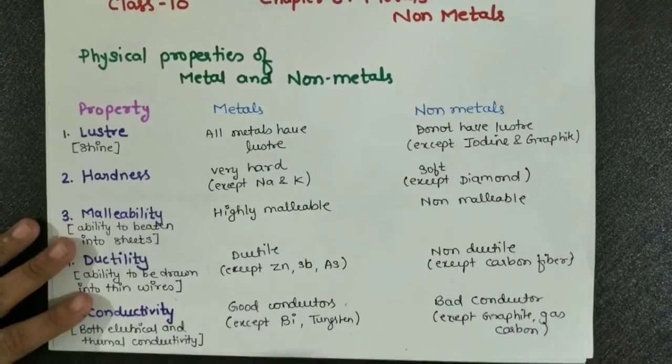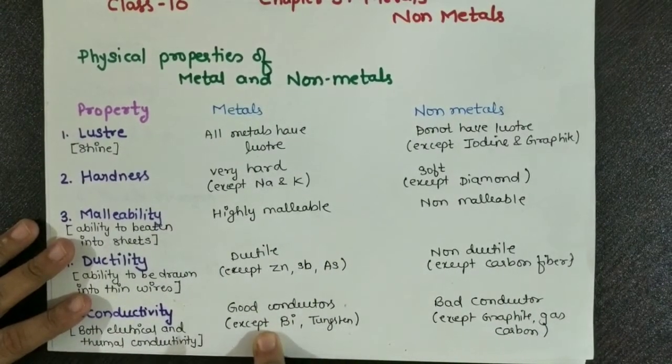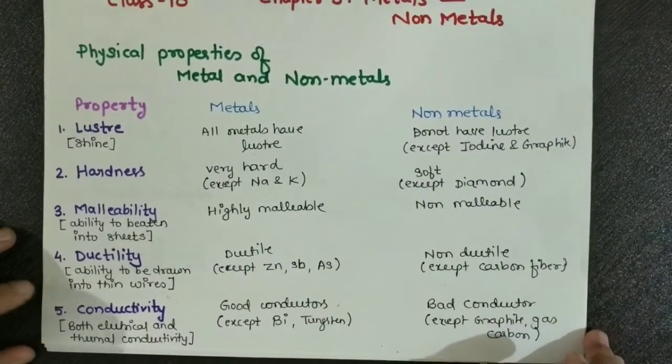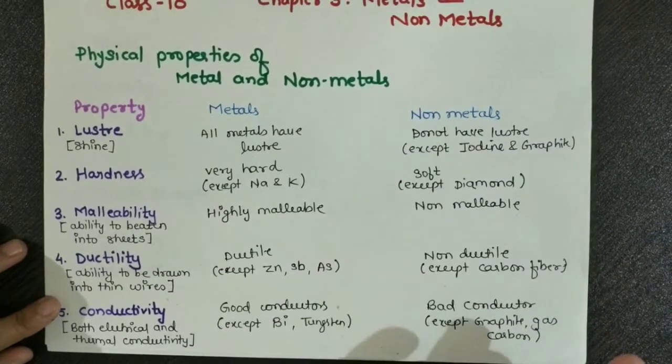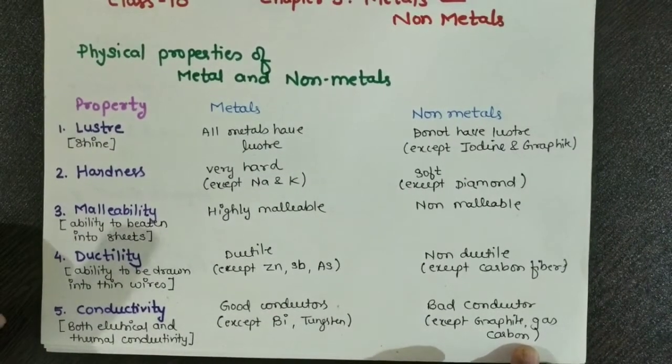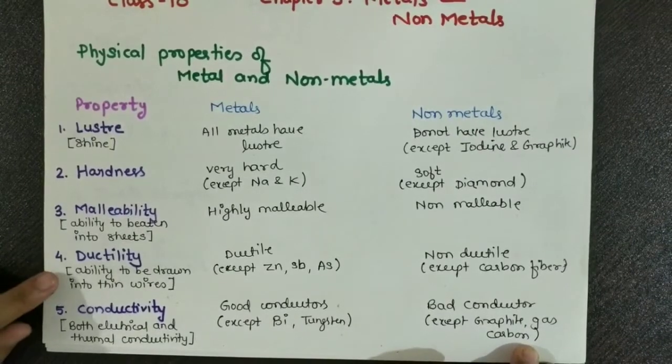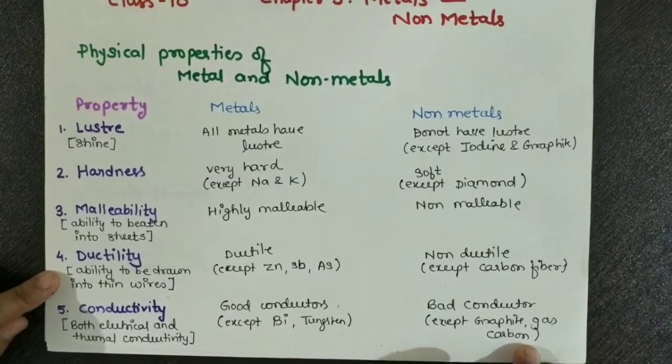So why are they good conductors of heat and electricity? Because in metals there are free electrons available to conduct electricity. But in the case of non-metals there are no free electrons present. That is why they are found to be bad conductors of heat as well as electricity.